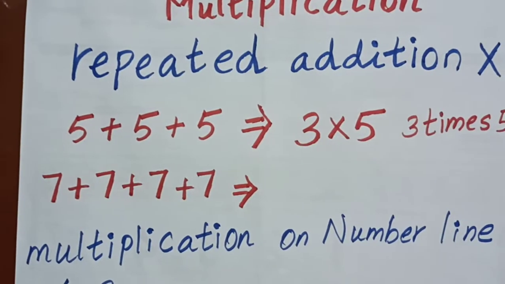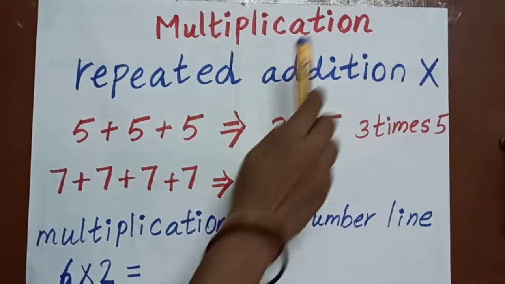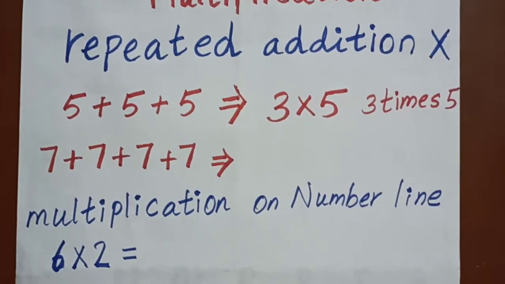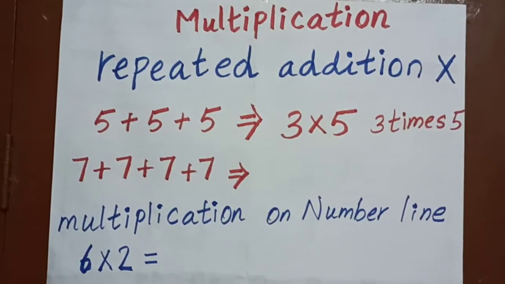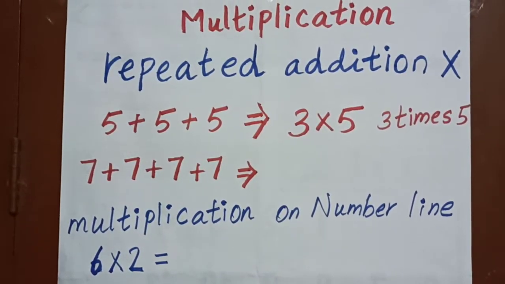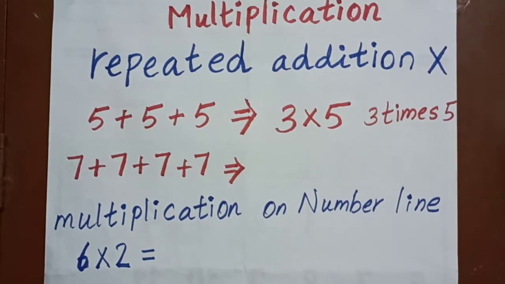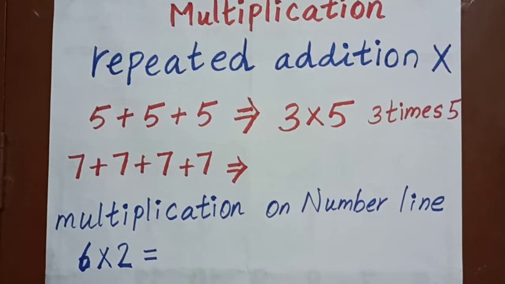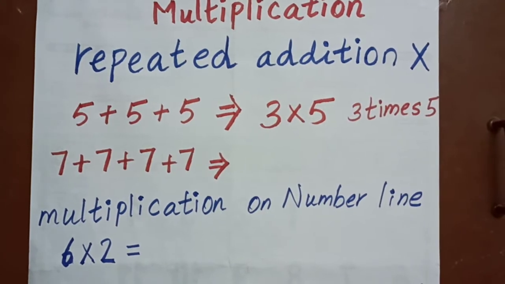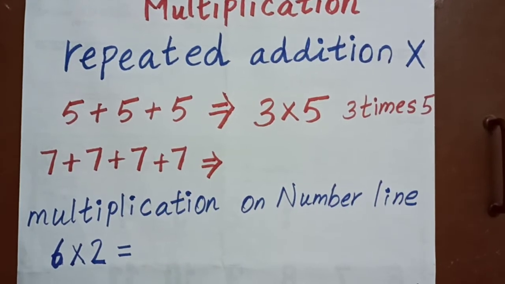All of you say loudly, multiplication. Why is ma'am saying to say it loudly? Because it's a new word, a new term for us. As you are in grade 2, it's the first time you are listening to this word, multiplication. So I keep on insisting, say this word loudly, multiplication. Once again, children, multiplication. Okay, super children.